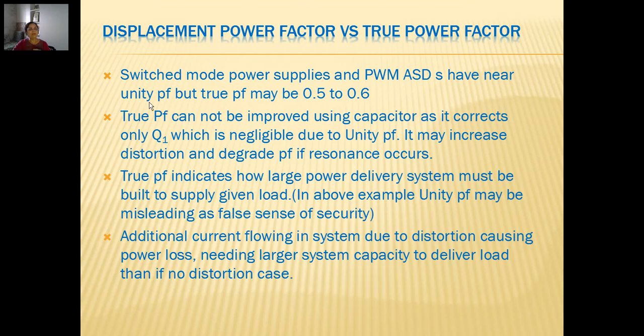This is the meaning of unity power factor. But when we measure true power factor, because both of these are nonlinear loads and they must be surely drawing harmonic currents, true power factor becomes 0.5 or 0.6. It means that only about half, or 0.6 means 60%, is the active power out of apparent power. That is the meaning. So if we are measuring it as unity power factor, it is not a true picture.